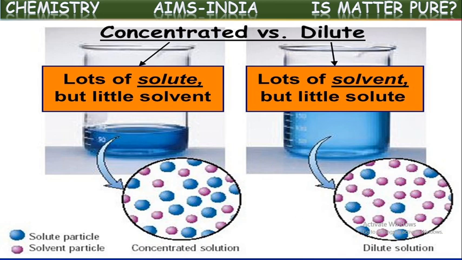In this, these are solvent particles, these are solute particles. If we say in this, a greater number of solvent particles are there, but solute particles are very few, so this kind of solution is said to be a dilute solution. If you observe this, solvent particles are fewer when compared to the solute particles, so it is said to be a concentrated solution. Okay, these are two types.